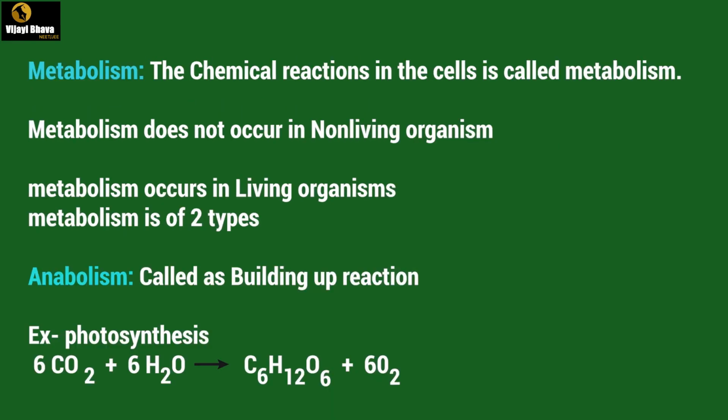The next one, metabolism. The chemical reaction in the cells is called metabolism. Metabolism does not occur in non-living organisms. Metabolism occurs in living organisms. Metabolism in living organisms is of two types, anabolism and catabolism. Anabolism is called building up reaction. Example for this is photosynthesis.